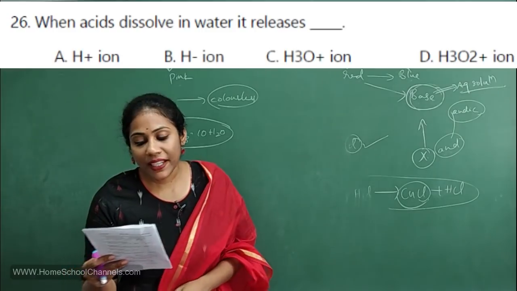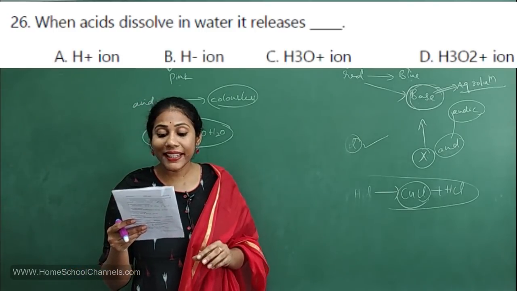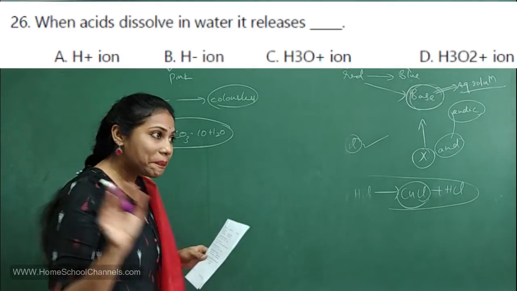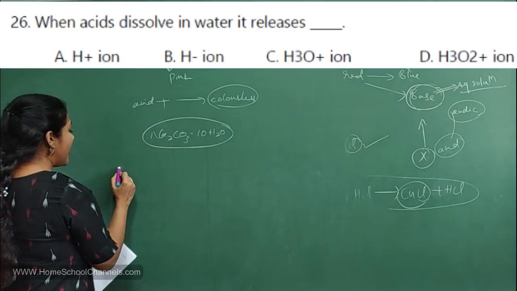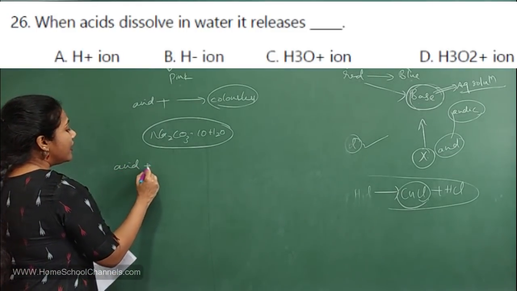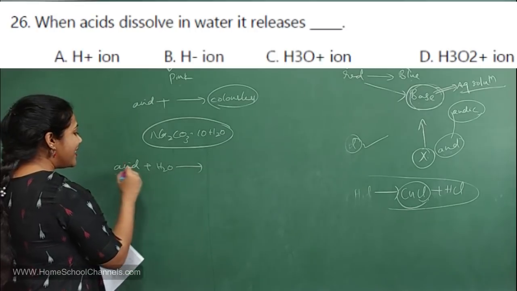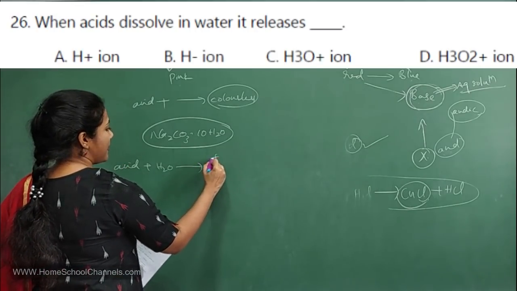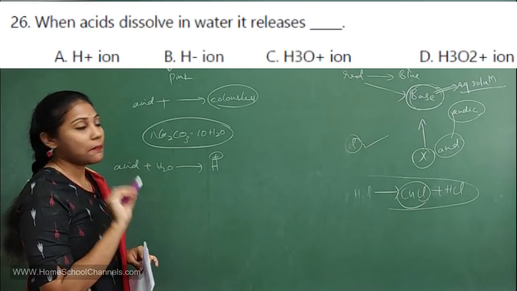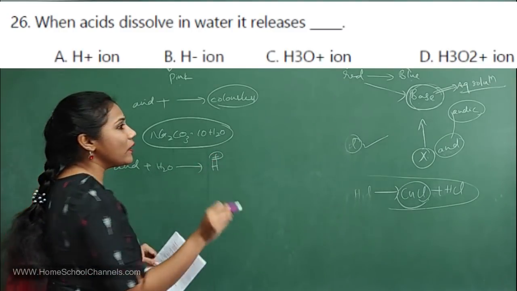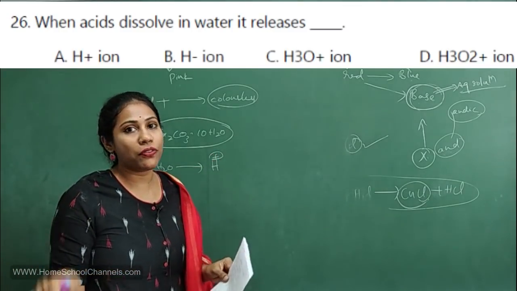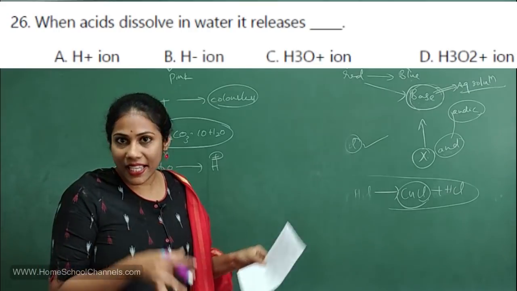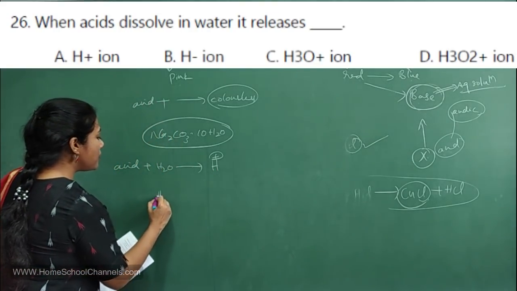Next question. When acids dissolve in water, they release what ions? See, try to understand, whenever acids dissolve in water, acids will break into H+ ions. Acids will give H+ ions. These H+ ions do not have individual identity. They won't stay as H+ ions.